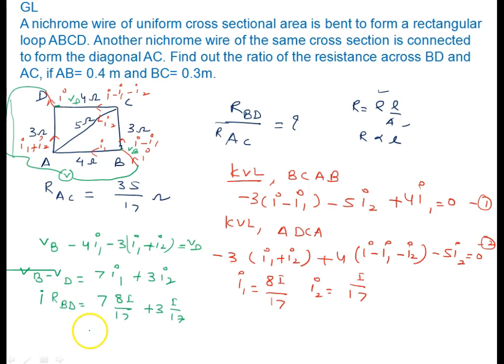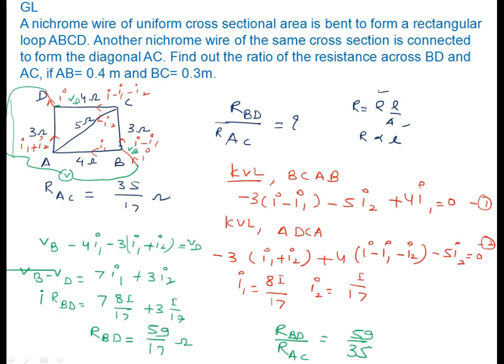We can calculate resistance across BD in this way. When you solve it, you will get 59 by 17 ohm. Now I have to calculate the ratio of resistance across BD and across AC. When we solve it, you will get 59 by 35.